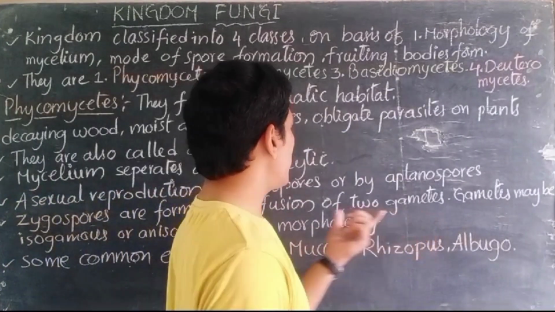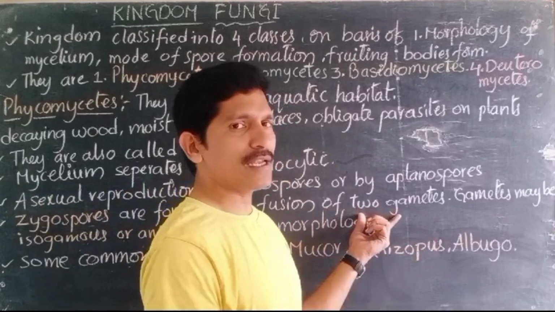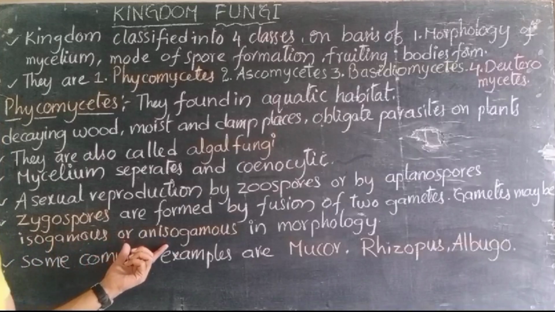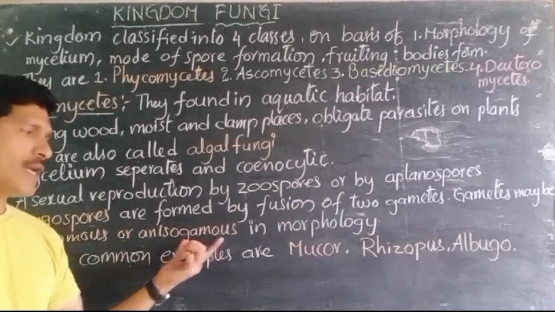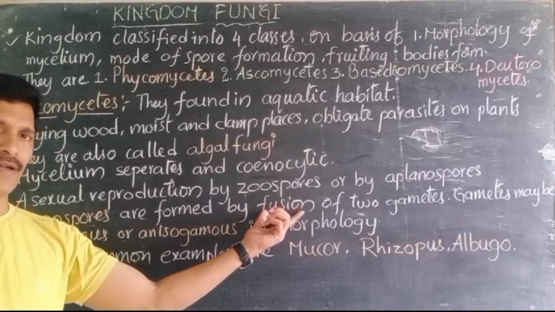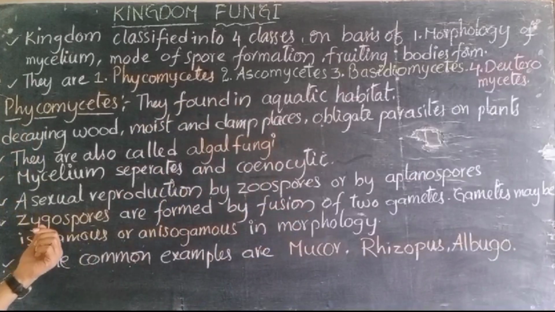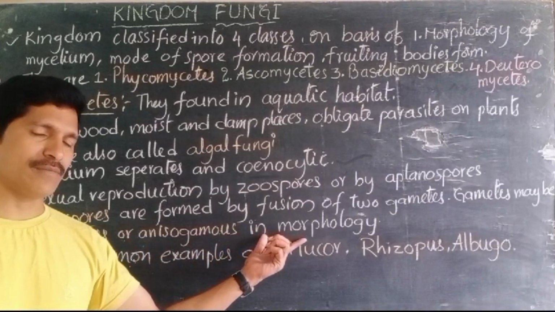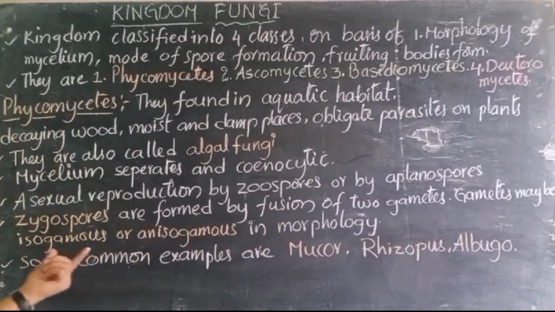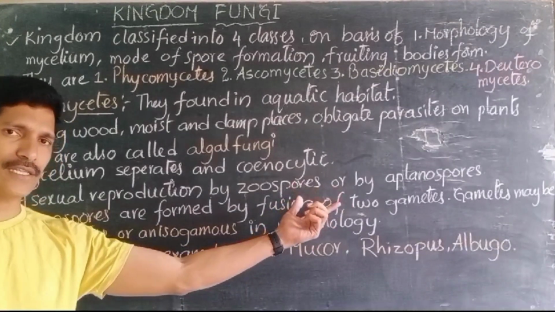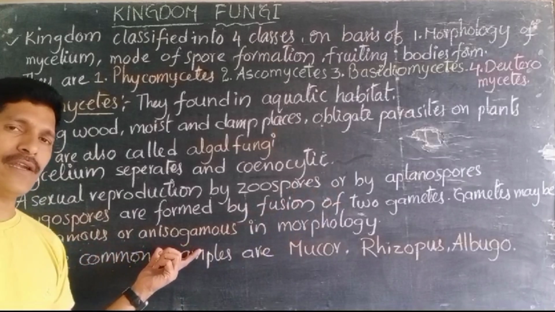Whenever the 2 gametes fuse with each other, what kind of gametes are they? The gametes may be isogamous or anisogamous, but they must fuse with each other and produce the next generation. That comes under sexual reproduction. Isogamous or anisogamous refers to morphology, that is, structurally the gametes that are going to fuse may be similar or dissimilar.